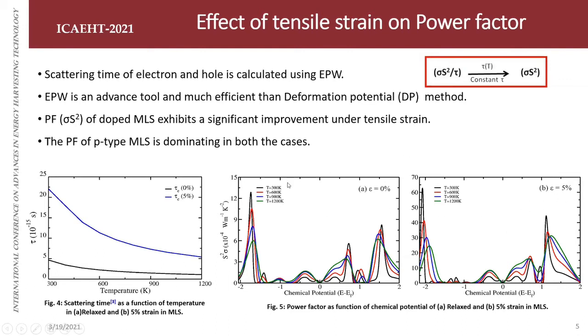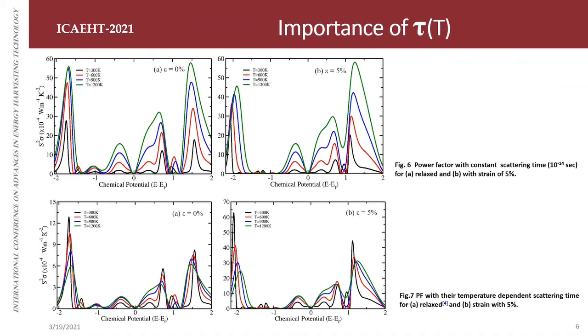One more thing you may notice is that the power factor increased 4 times at room temperature when you consider P type, because as we can see, P type silicene is dominant at room temperature for both cases. As we increase the temperature, the power factor decreases. So let's see the importance of scattering time.